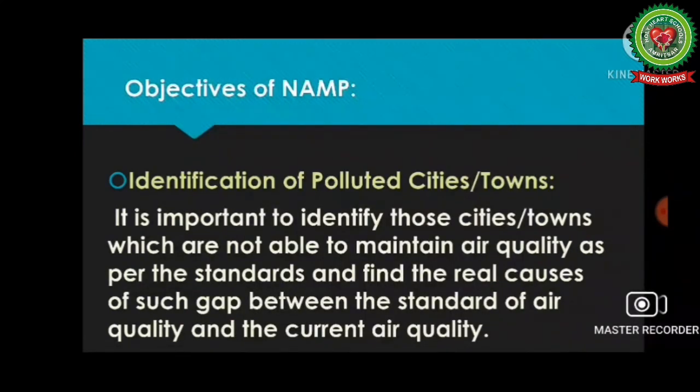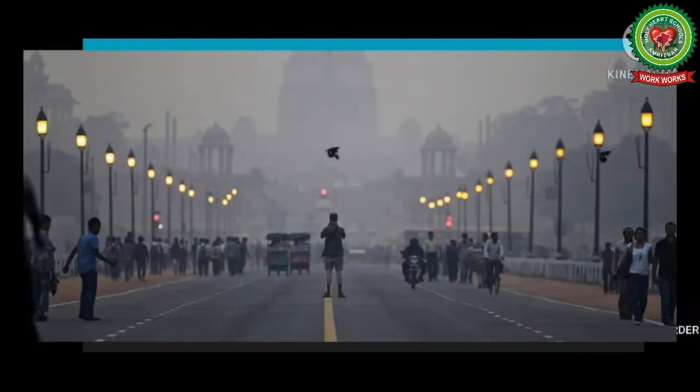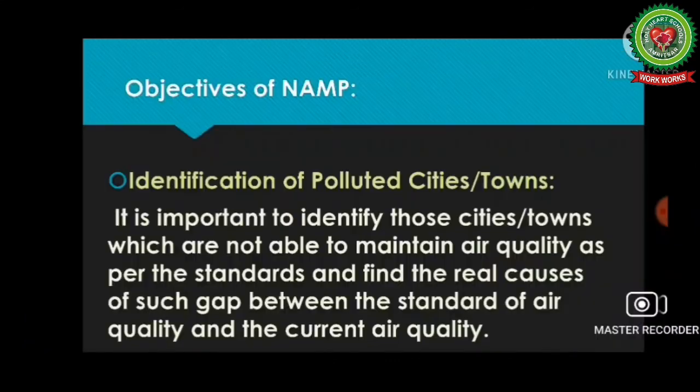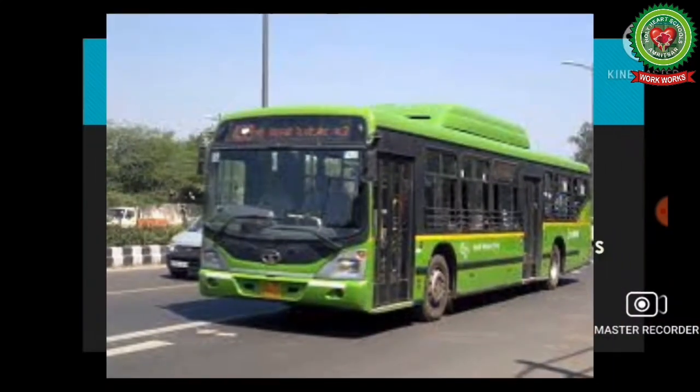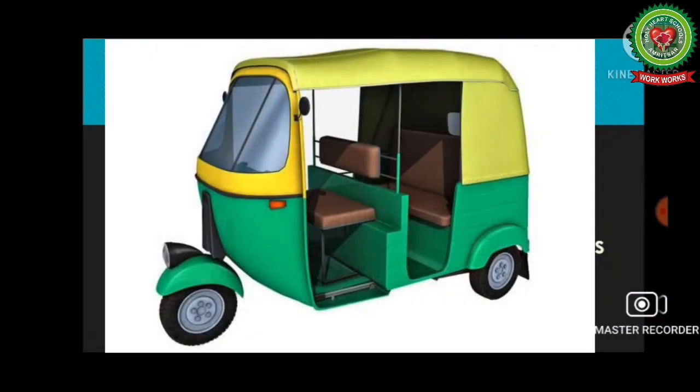Since we know that NAMP is working nowadays for Delhi, earlier in the 1990s, Delhi was one of the most polluted cities around the country, but due to the introduction of CNG buses, the pollution level has decreased.